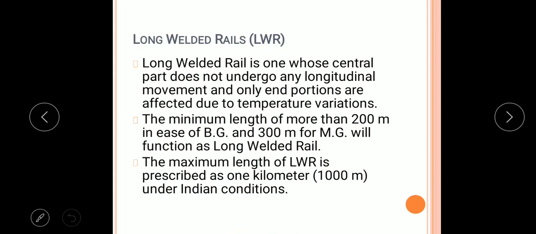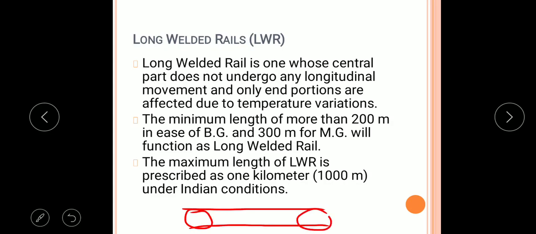So in case of this long welded rail, suppose this is a long welded rail, only the ends go under contraction and expansion, and this central part will remain as it is. Therefore, it is called a long welded rail.